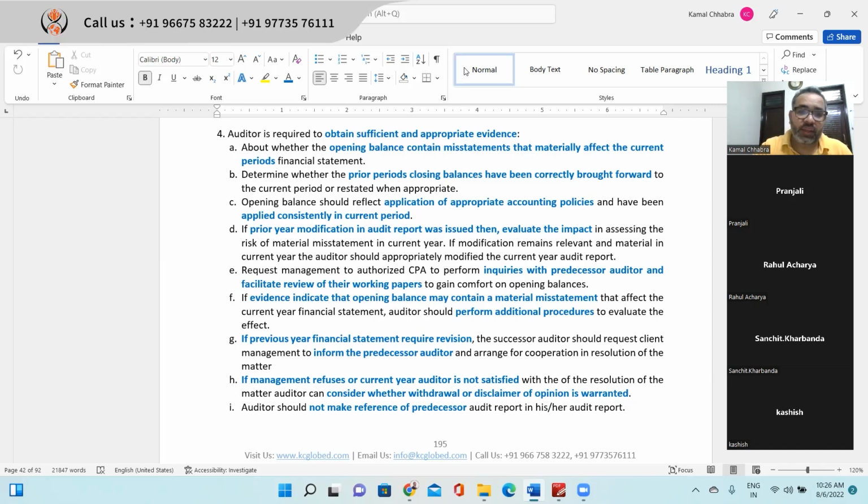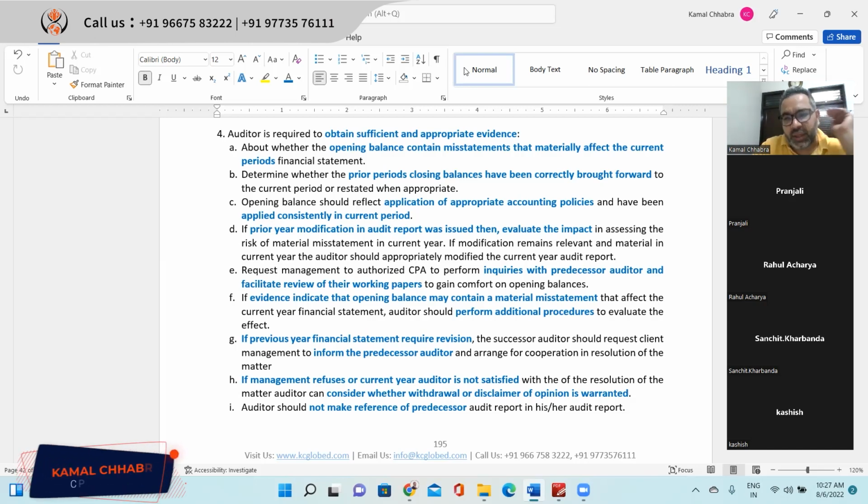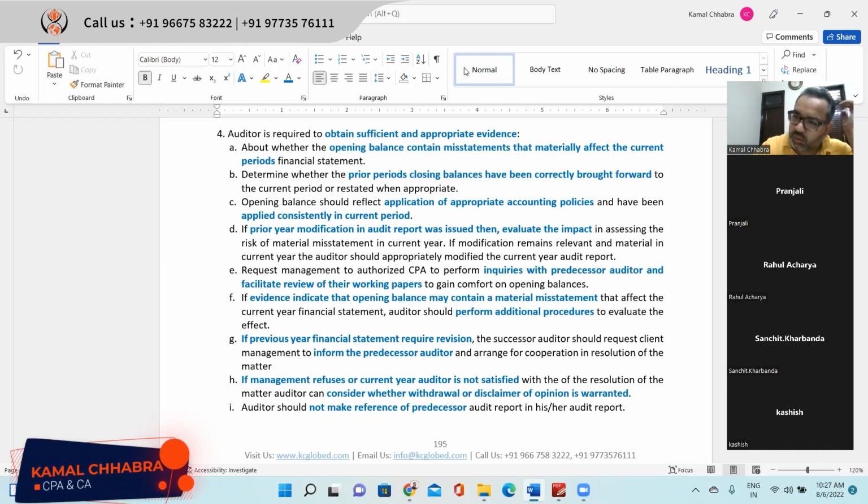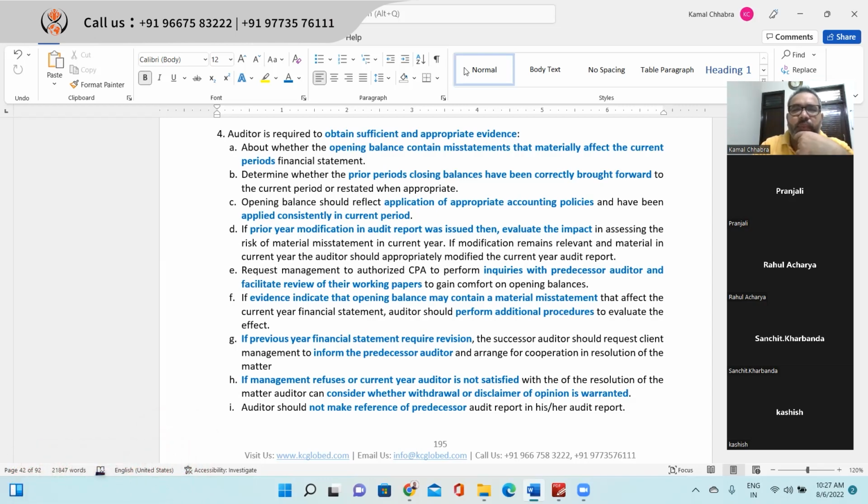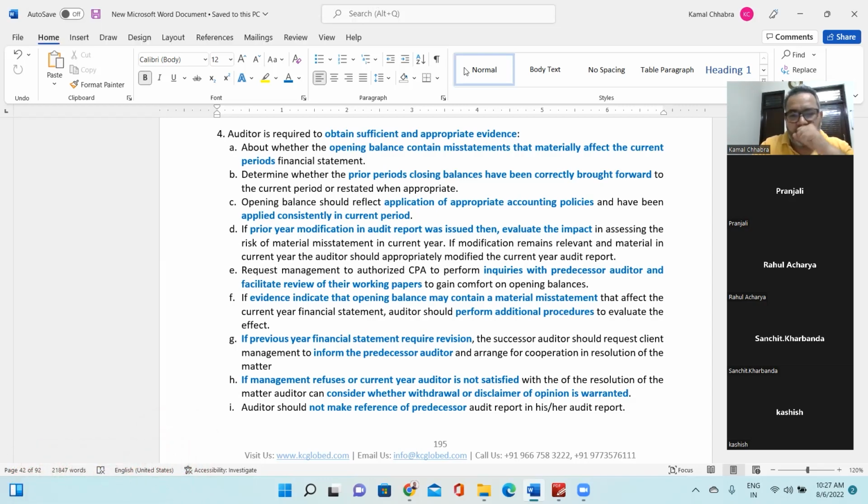The second is determining whether the prior period closing balances have been correctly brought forward to the current period or restated when appropriate. So the first thing is testing and ensuring the opening balances are appropriate. The second thing is that those opening balances are coming appropriately from the previous year closing balance, or whether there is any change, right? For example, in the previous year financial statement, your net profit is, let's say, $1 million.